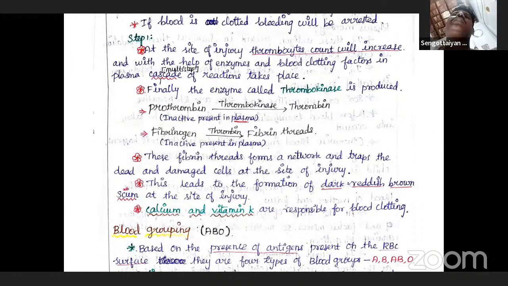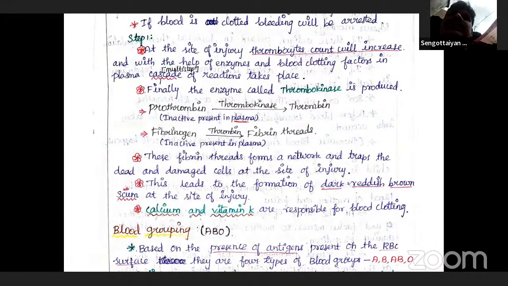The process of blood clotting. The first step is that the cell may get injured. Then simultaneously the blood platelets also release platelet factor 3. That platelet factor 3 is called the platelet thromboplastin.